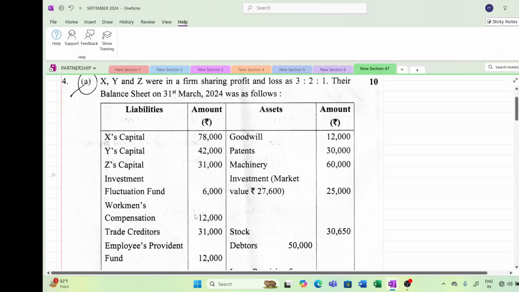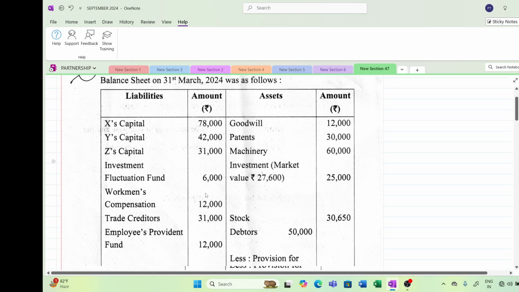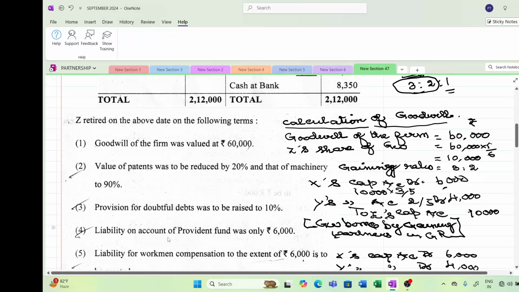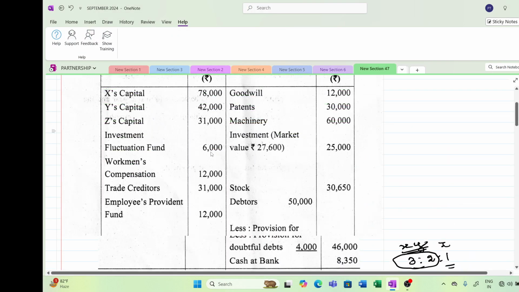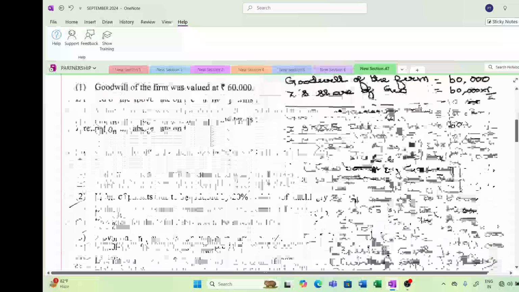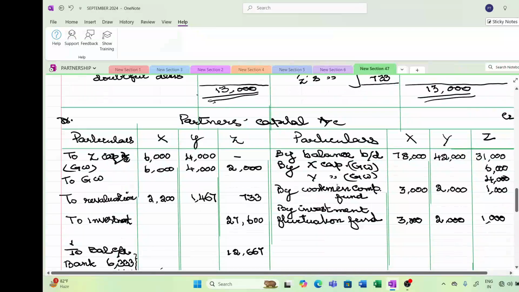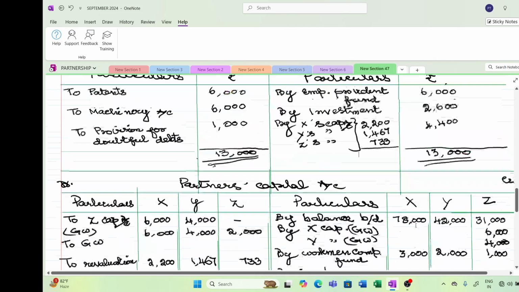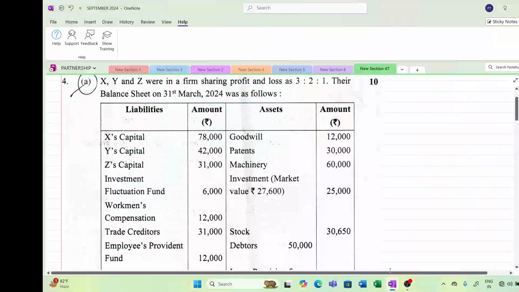Next, we are coming to the investment fluctuation fund. There is nothing told about the investment fluctuation fund, so this fund will be credited to the partners' capital accounts. This is out of profit they have saved this amount. So the investment fluctuation fund will be credited to the partners' capital accounts in their old profit sharing ratio. That was 6,000, so 3,000, 2,000, 1,000. Hope you understand this. So coming to the next point, workmen's compensation fund.